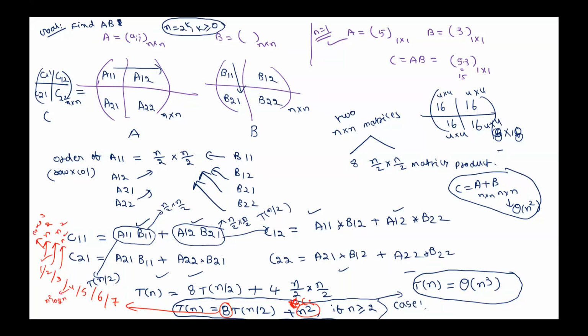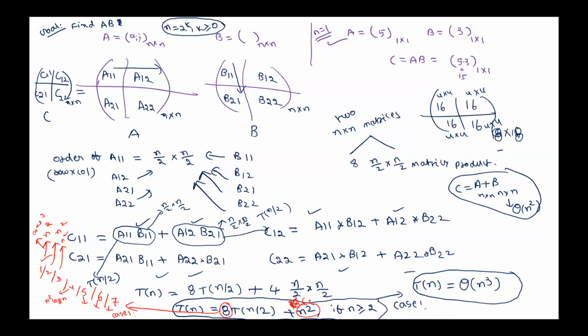If number of sub problems is 5, 6, 7, all will be case 1. And what is the answer in these cases? n power log 5 base 2, or n power log 6 base 2, n power log 7 base 2. Is that correct?